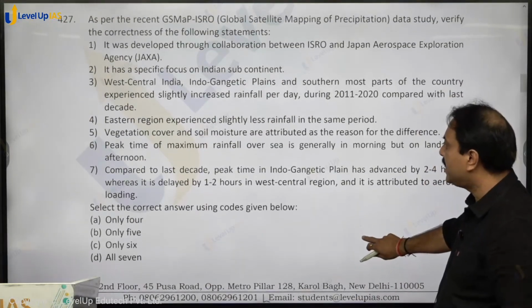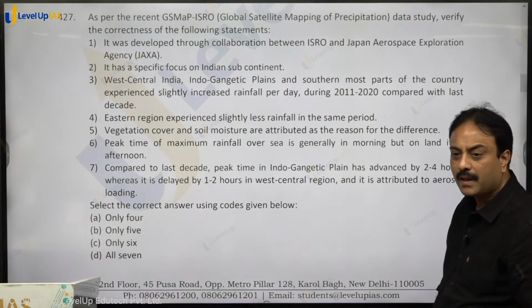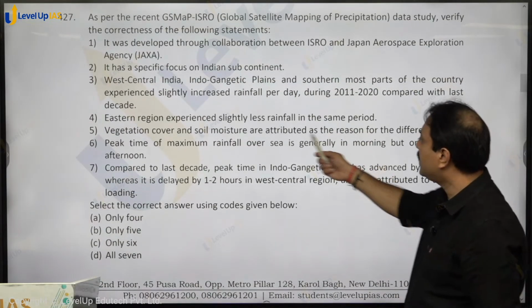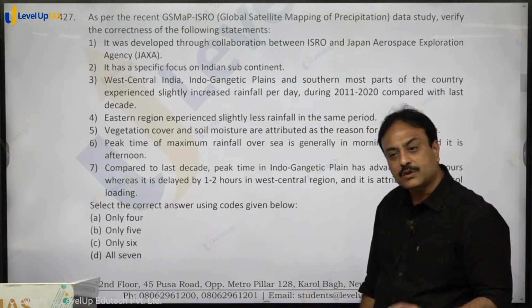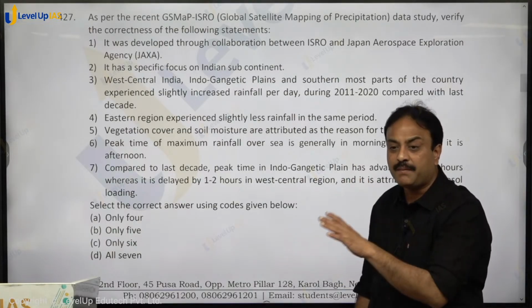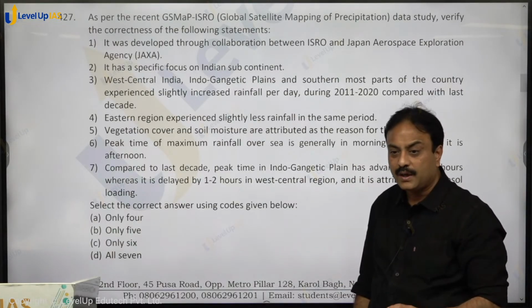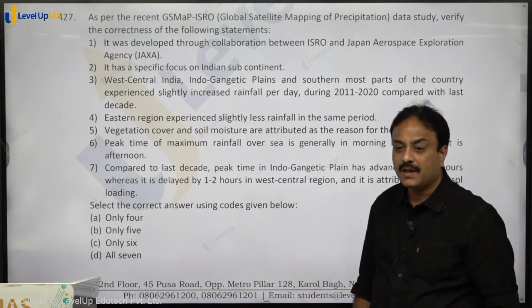Eastern region experienced slightly less rainfall in the same period. यही रीजन इन्होंने दिया, वेजिटेशन और सॉइल मॉइस्चर. The soil moisture and vegetation cover over eastern region has declined over the period of time in terms of greenness and density, and in western region it has increased over the periods of time.